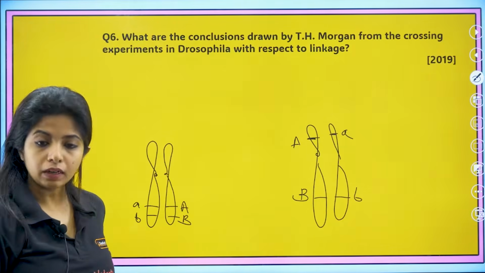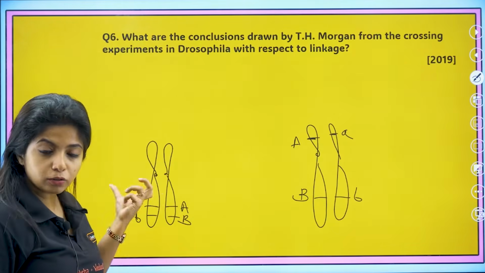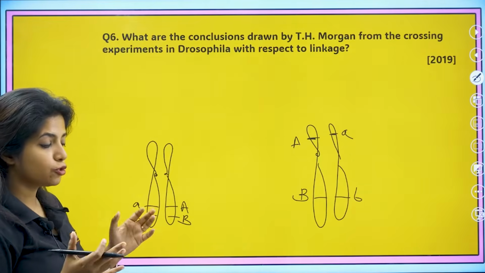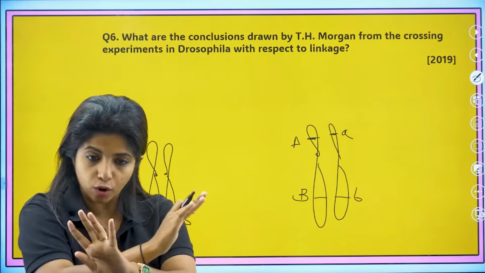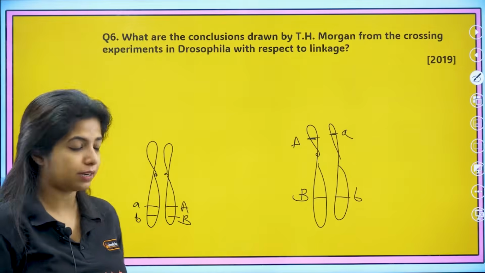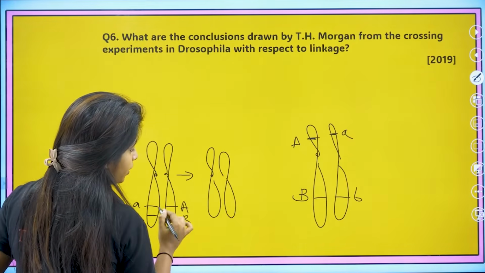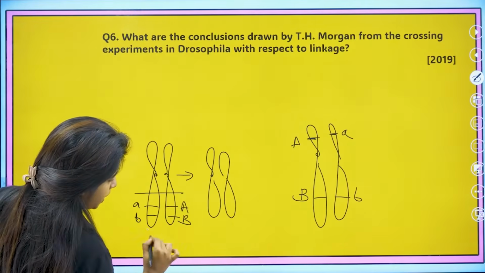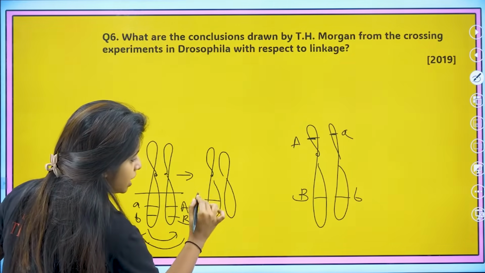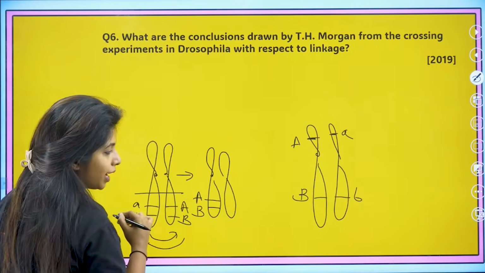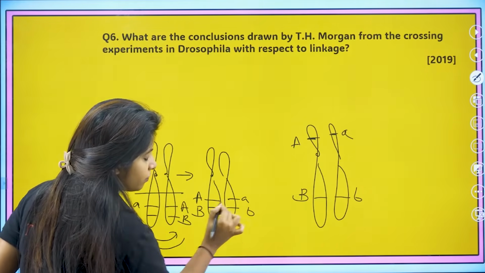Okay, now my dear children, when the chromosomes lie close to each other, you have a process known as crossing over. They cross over each other and tend to exchange some material. So when crossing over happens over here, suppose this part goes there and this part comes over here. Still capital A and capital B genes will be together. Still small a, small b genes will also be together.